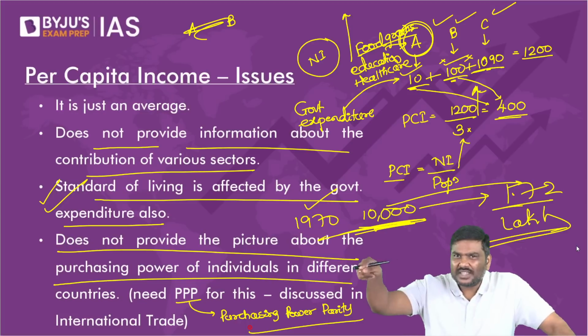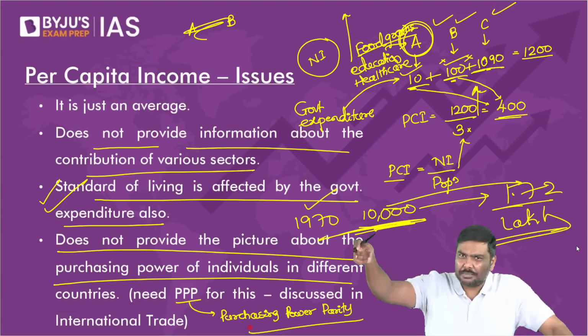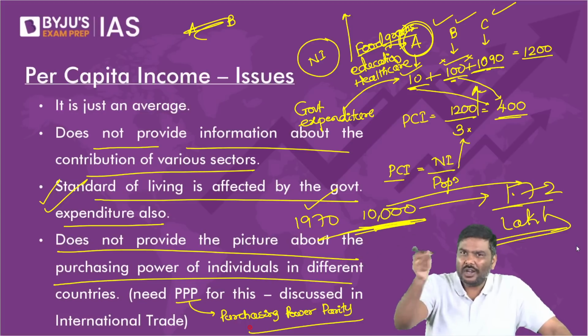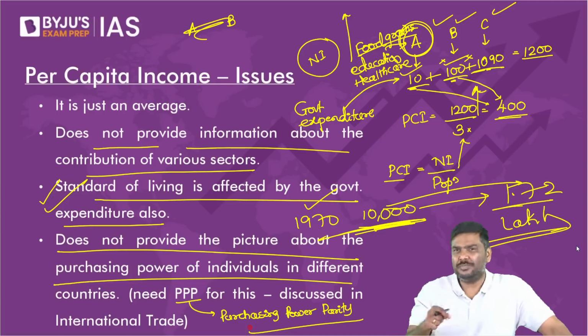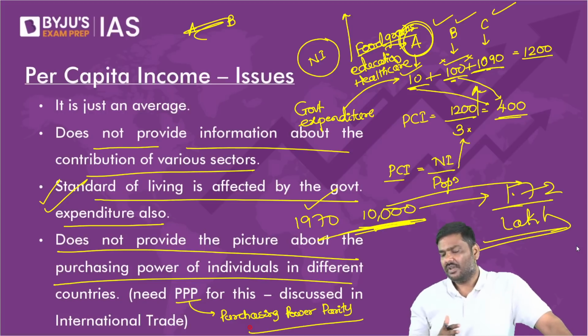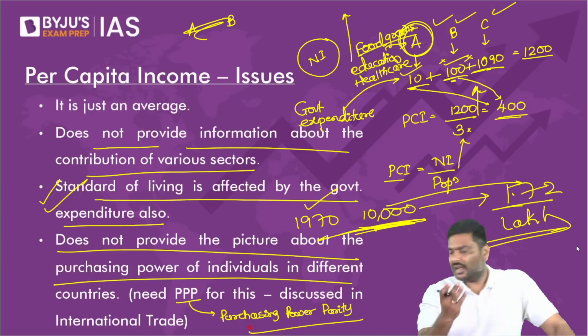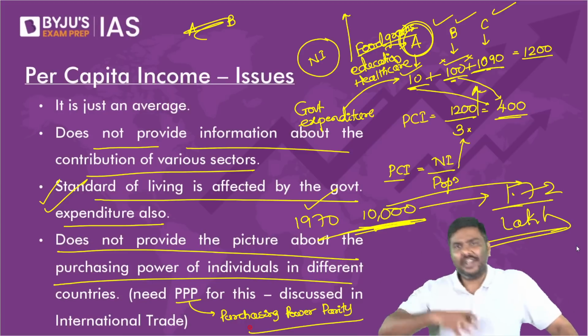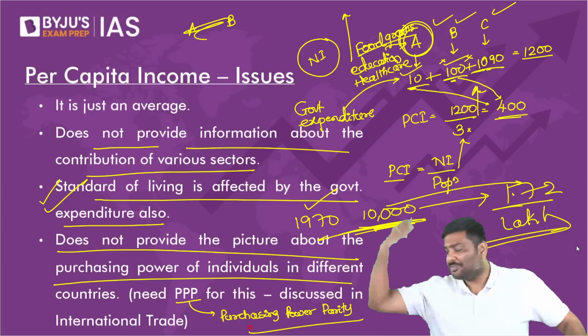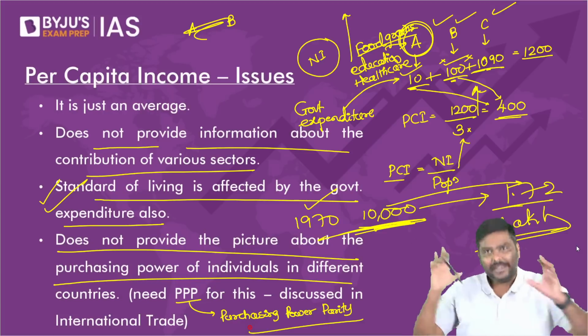If you have a per capita income of 1.72 lakh rupees, who is better? USA citizens' purchasing power or Indian citizens' purchasing power? Can you tell me based on only this number?